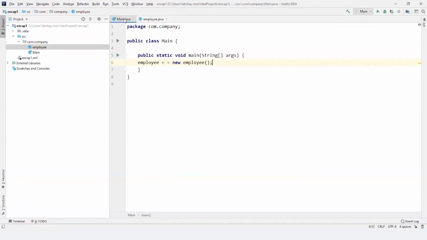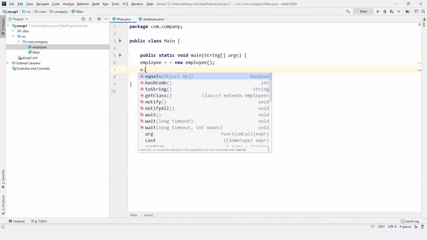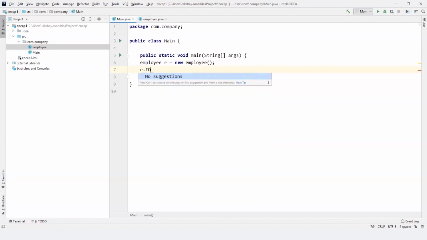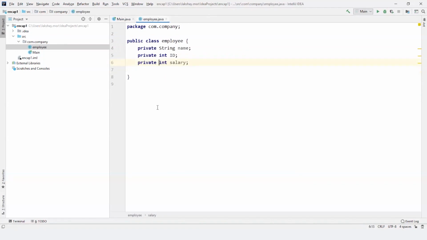Now all three variables are private, so I can't use them. See, we can't see them anymore. If I write ID, we'll get a red color here. So if we go on it, we can see ID has private access. So that means we can't use it directly. Because of this, we need getters and setters, which are normally methods that are used for these.